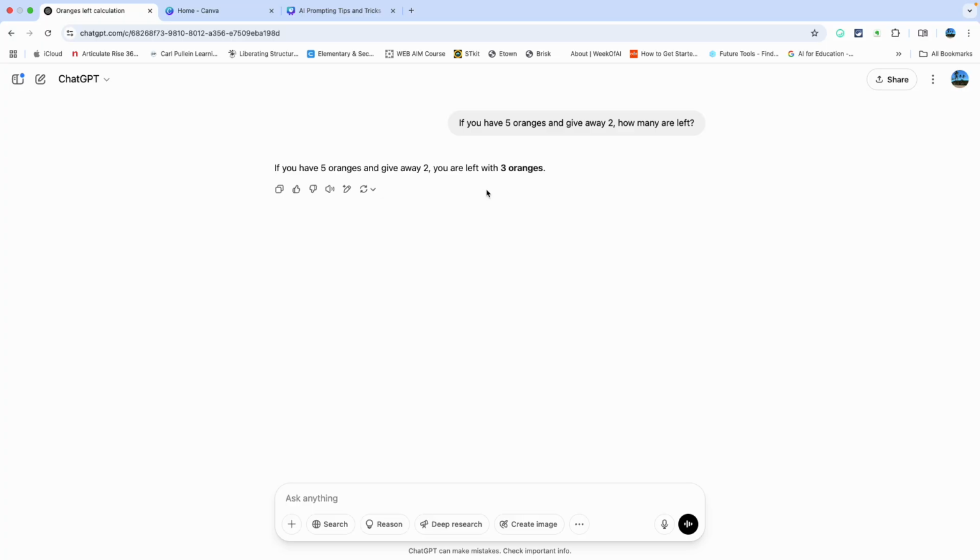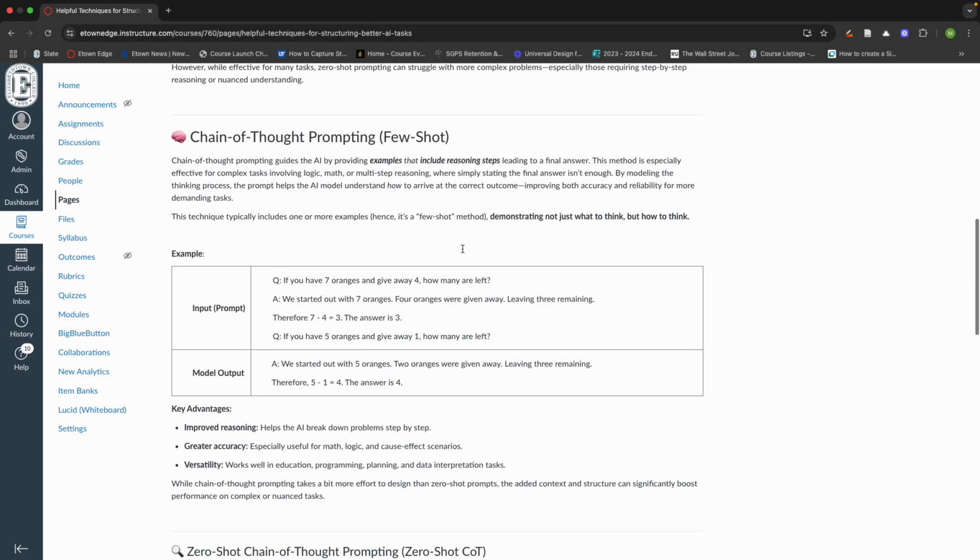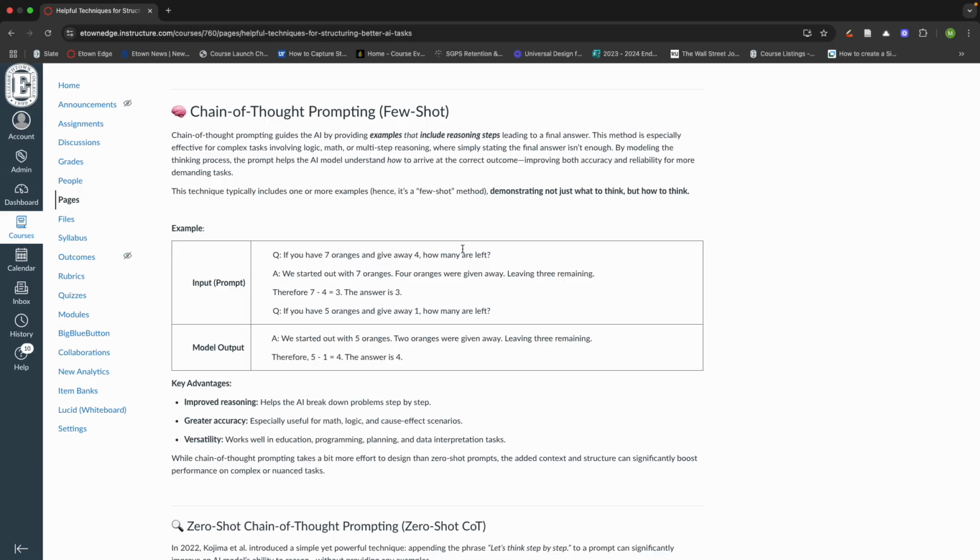Now, if we changed it up a bit and we changed the technique to what is called chain of thought prompting, what we do is we want to influence how the AI model thinks or processes the information. So there might be a specific way we want it to think. There might be a specific format that we want it to use, a reasoning process. And so, in order to get it to think through what is called chain of thoughts, or sometimes known as few shot, we have to provide an example.